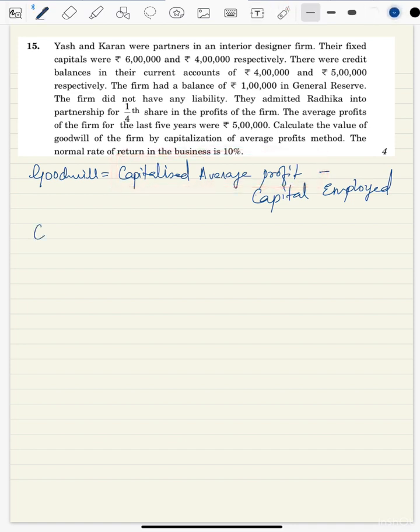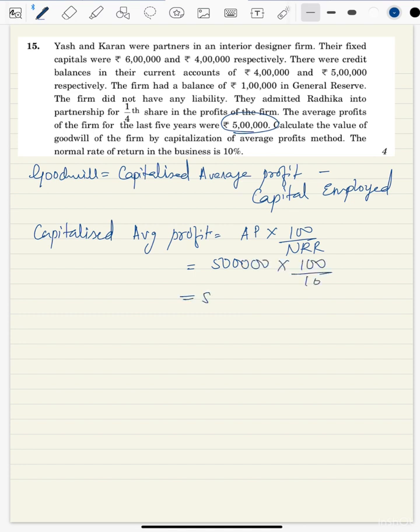So let us find out the capitalized average profit first. So how do we find out? The formula is average profit into 100 by normal rate of return. So average profit is given as 5 lakh in the question and normal rate of return is 10%. So we'll get 50 lakhs as the capitalized average profit. Okay, then we need to find out the capital employed. There are two formulas for it. Either is you can add total assets and you can subtract outside liabilities, but your total assets are not given.